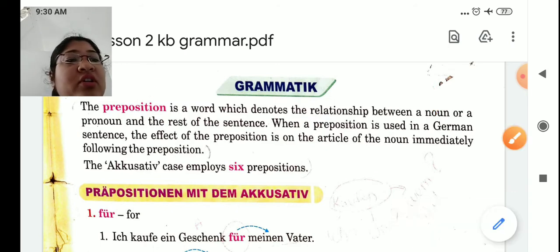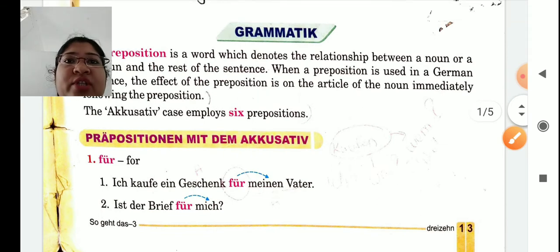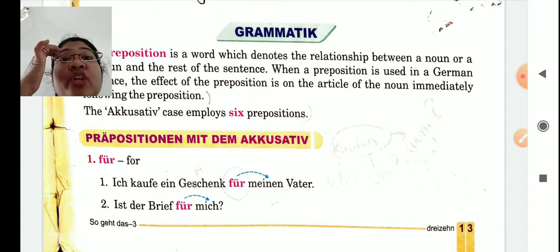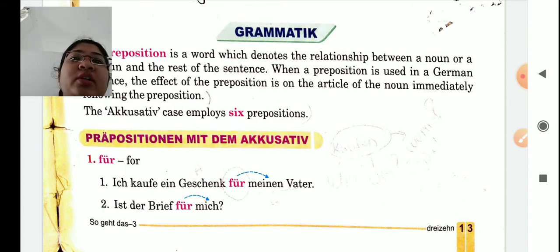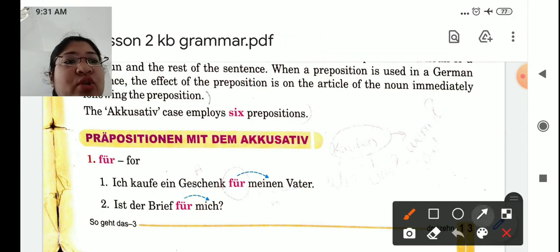Now see this first, accusative prepositions we will learn. Now students, prepositions the same we have used in English, for, then near, around. So all these prepositions we are having in German also. So we are going to learn these prepositions. Accusative and dative case already we have learned. You know the article changes. So let's see how to apply those.